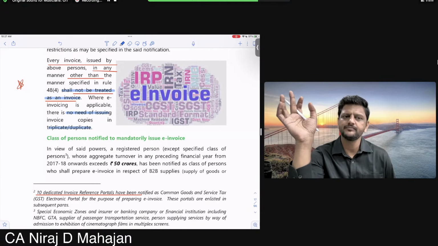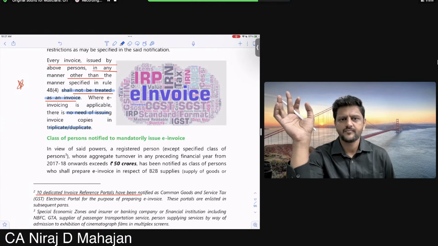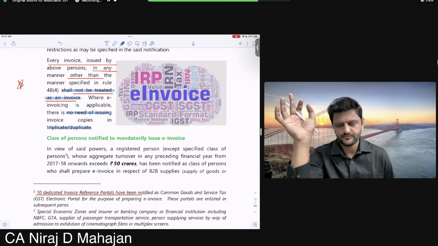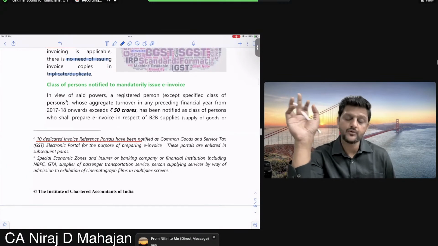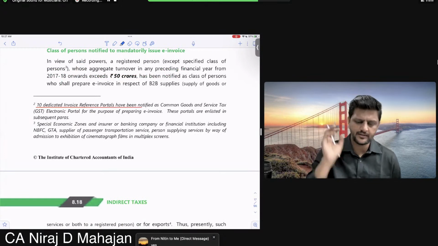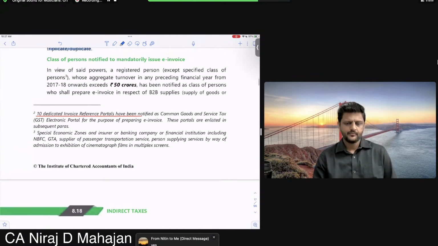Okay, everybody? Even for the transporter, they need not have that copy. That will come in the case of e-way bill. That time you'll understand. Chalega? Chalo. This you have done.